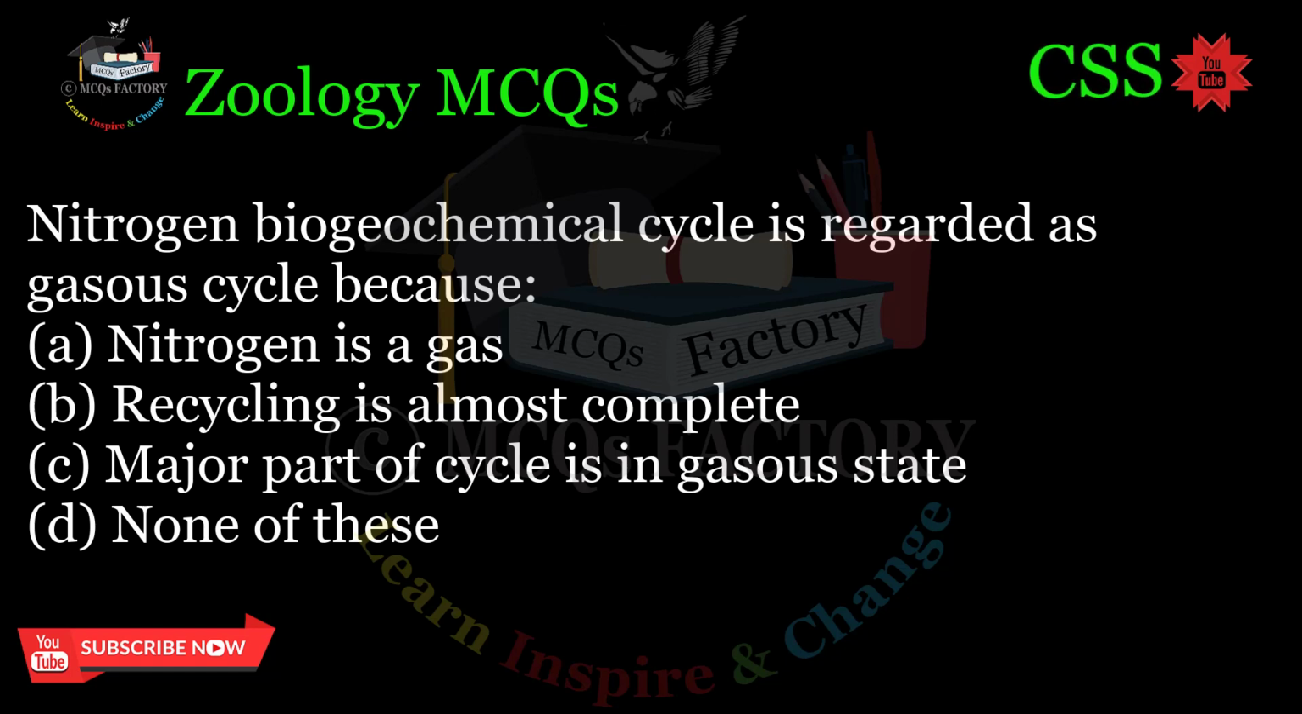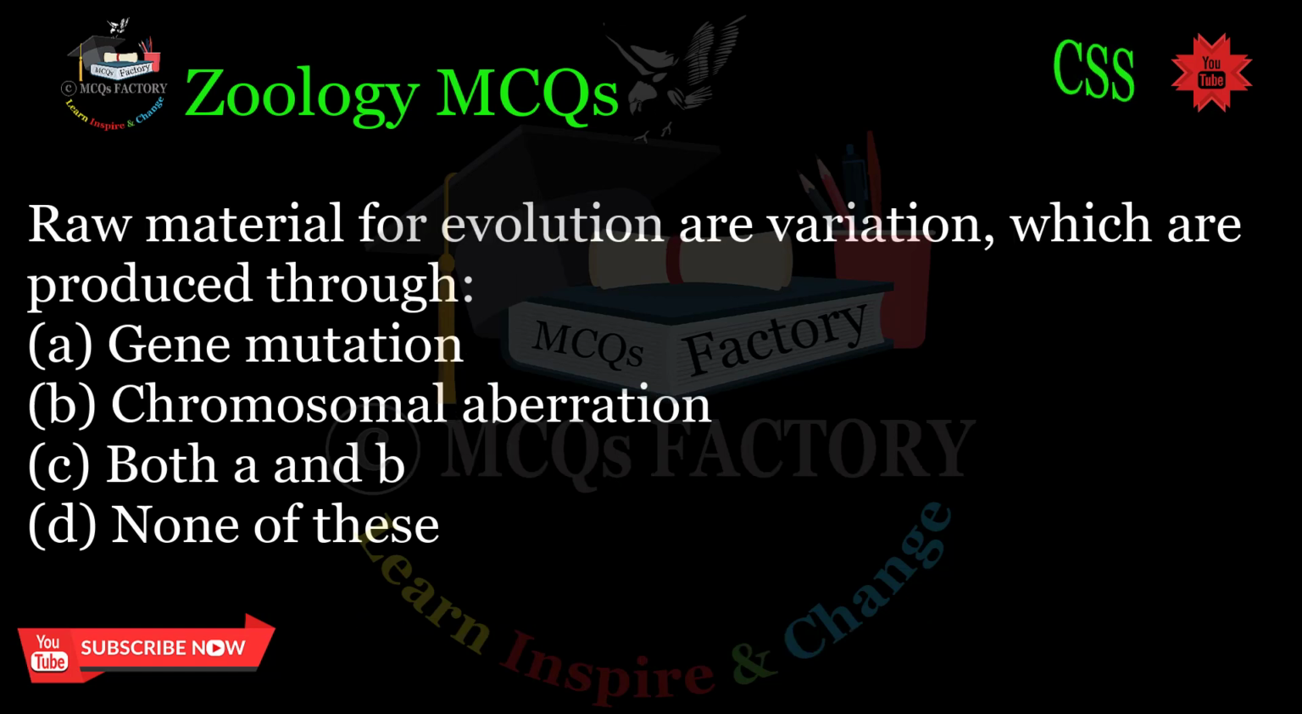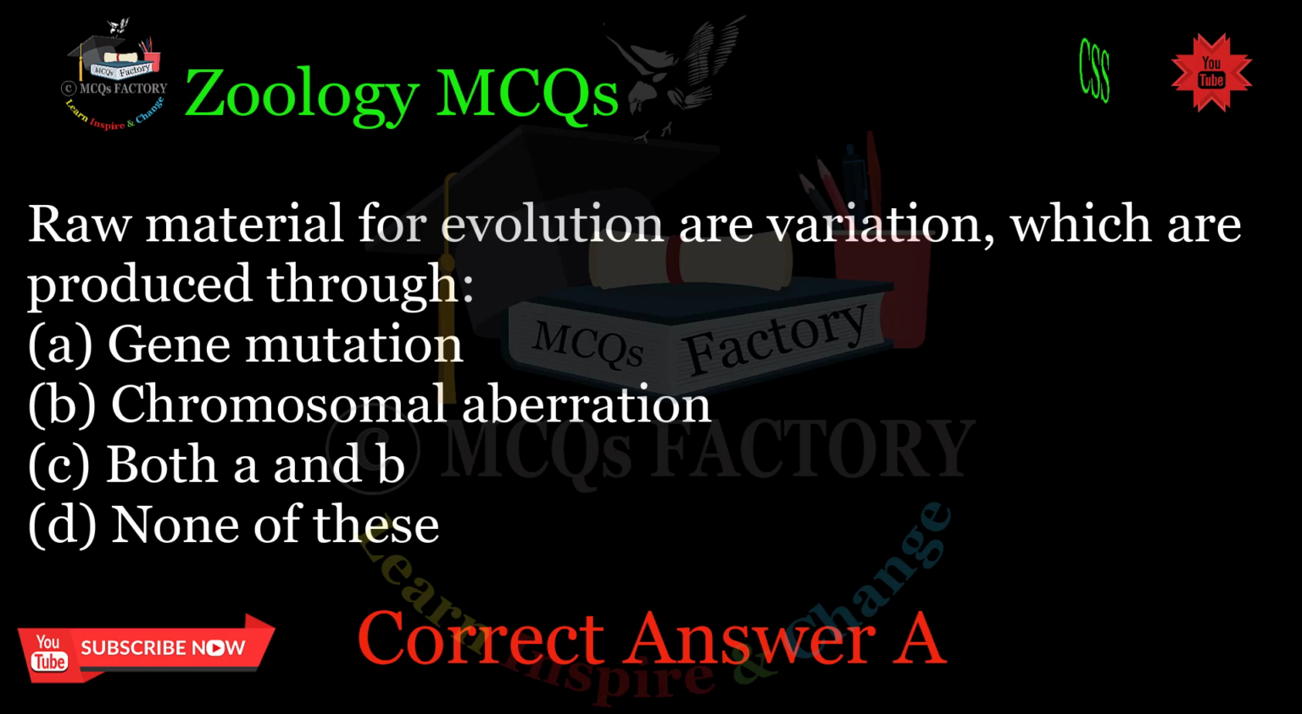Nitrogen biogeochemical cycle is regarded as gaseous cycle because: A. Nitrogen is a gas. B. Recycling is almost complete. C. Major part of cycle is in gaseous state. D. None of these. Correct answer A. Raw material for evolution are variations, which are produced through: A. Gene mutation. B. Chromosomal aberration. C. Both A and B. D. None of these. Correct answer A.